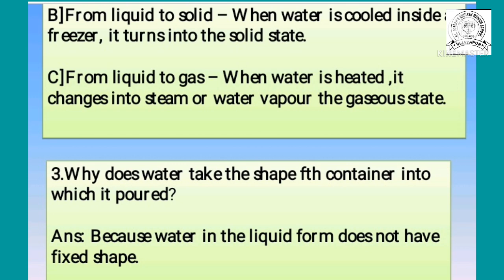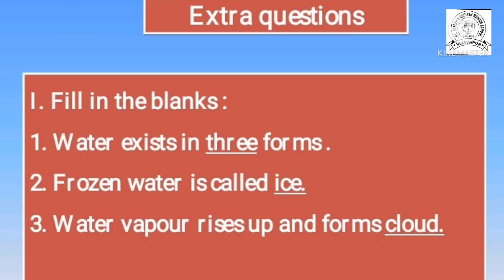Now the next, third question: why does the water take the shape of the container into which it is poured? The answer is because water in the liquid form does not have a fixed shape. In water, only solid water has a fixed shape, but the liquid and gaseous states of water do not have a fixed shape. Got the answer? Because water in the liquid form does not have a fixed shape. Here our exercise question answers are completed.